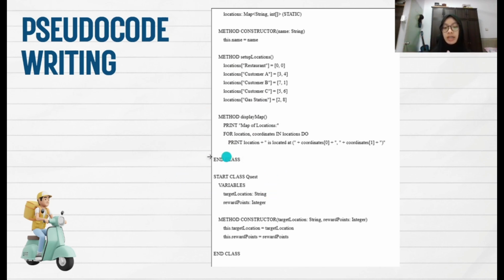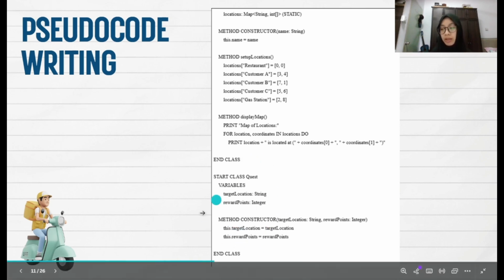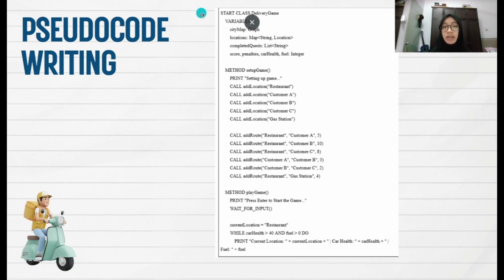Next is the quest class. For this quest class, I'll be focusing on the target location and also the reward points. These two variables define the location the player must deliver to and also the points they will earn. And then there is also the constructor method here, which initializes the quest with a target location and also reward points.